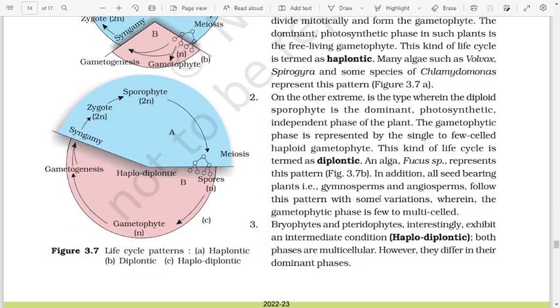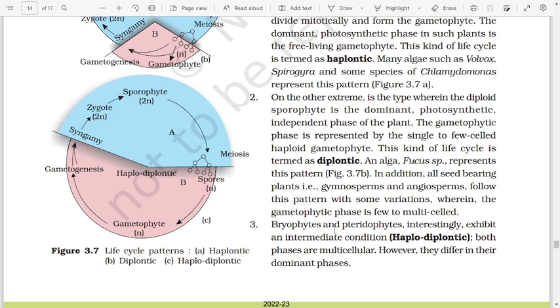On the other extreme is the type wherein the diploid sporophyte is the dominant photosynthetic independent phase of the plant. The gametophytic phase is represented by the single to few celled haploid gametophyte. This kind of life cycle is termed diplontic, and the alga Fucus represents this pattern, figure 3.7b. In addition, all seed-bearing plants, i.e. gymnosperms and angiosperms, follow this pattern with some variations, wherein the gametophytic phase is few to multicelled.